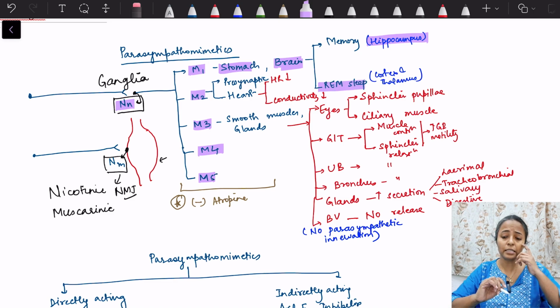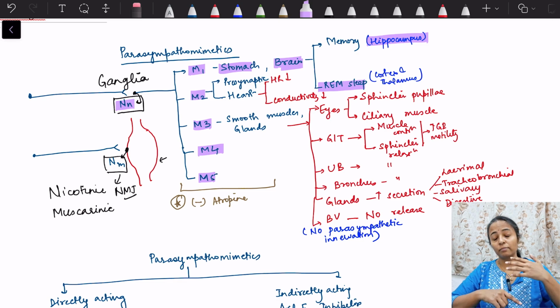So these M1 receptors are present in the cortex and the thalamus and are responsible for the initiation of REM sleep. For the video on the mechanism of generation of sleep, I have already made one video, you can watch that. There I have told how in REM sleep the concentration of acetylcholine is very high.